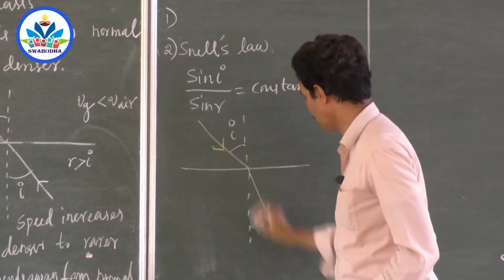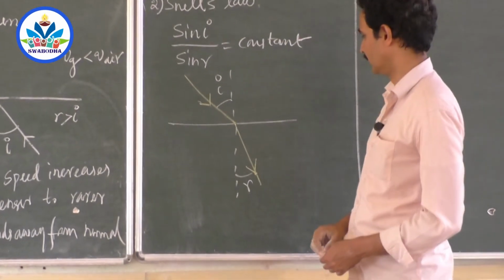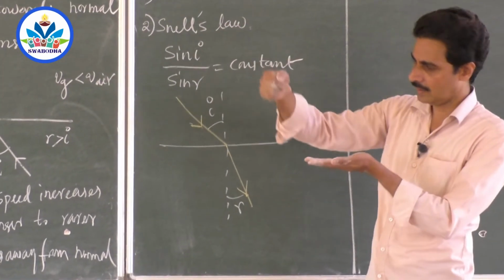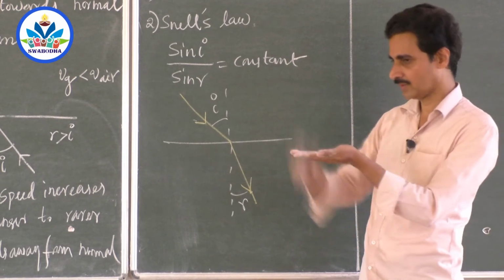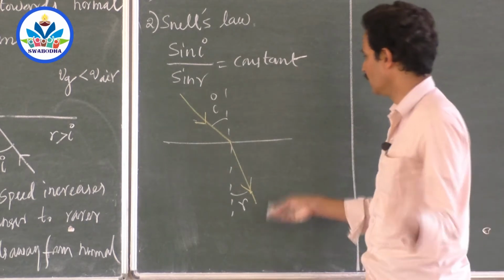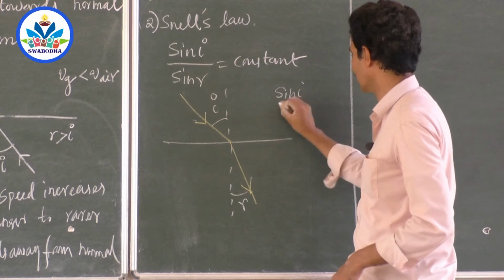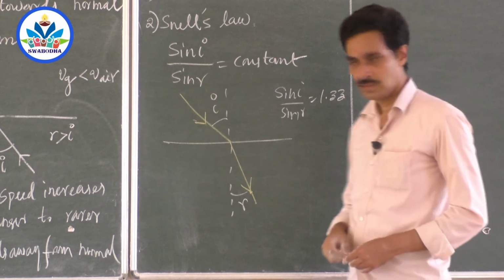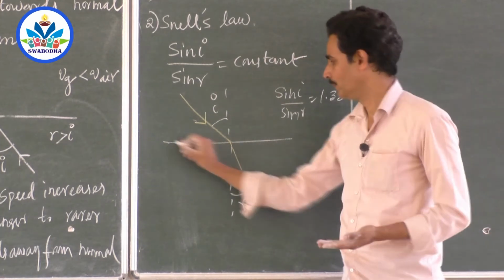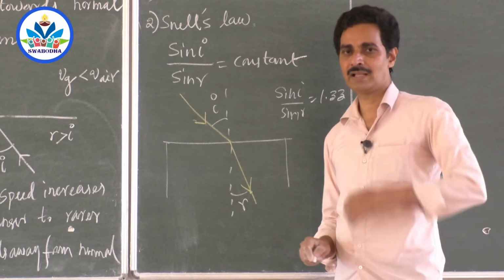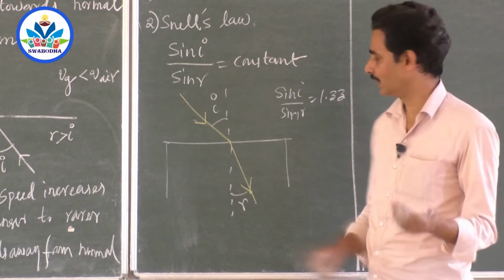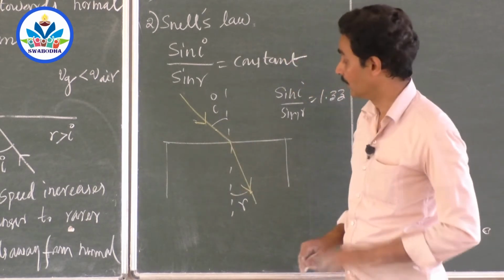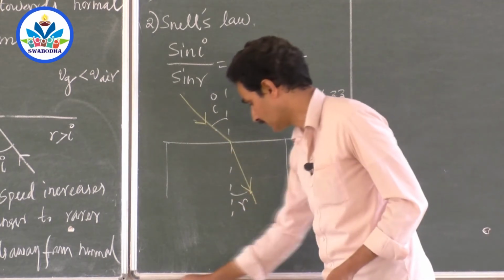Sir, I go for some angle of incidence and some angle of refraction. Okay, calculate it using a compass. I'll give you a glass slab. Take a beam of laser, let it undergo refraction. Using a compass, you measure what is I and R. Using your log table and all, you calculate sin I by sin R. Sir, I got the value 1.33 answer. Okay, I'll give that glass slab to another student and I will ask him or her to calculate again sin I by sin R, using a different beam, same color light, but at some other angle.